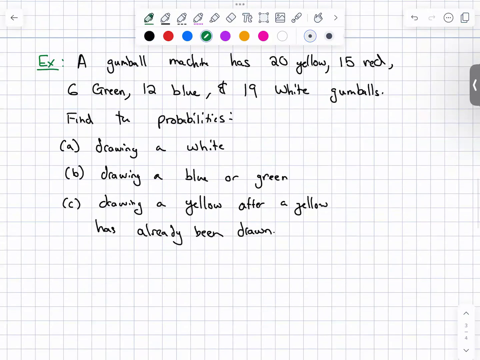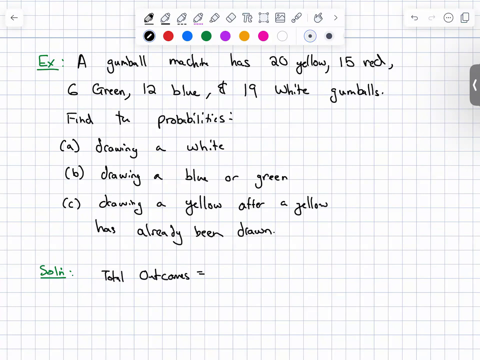So, solution. There's a preliminary step that we need to do before we even calculate probability. Because what is probability? It is the number of ways the outcome can successfully occur divided by the total number of outcomes. But we don't know the total number of outcomes yet. How do we find the total outcomes?